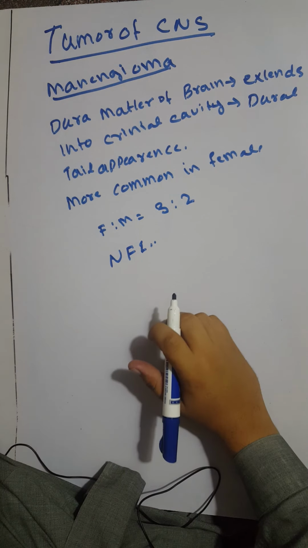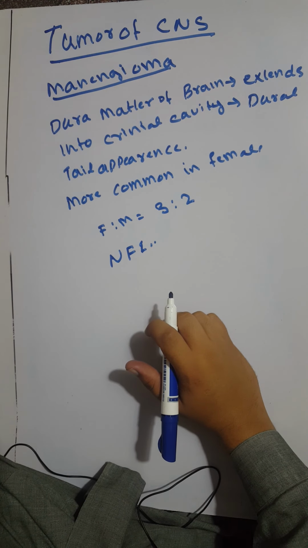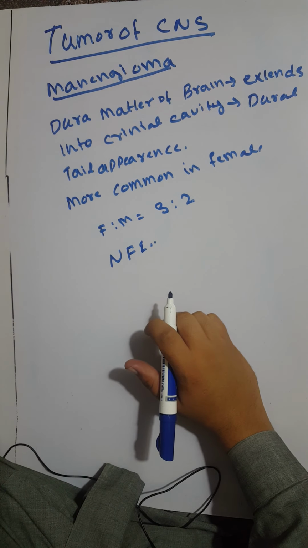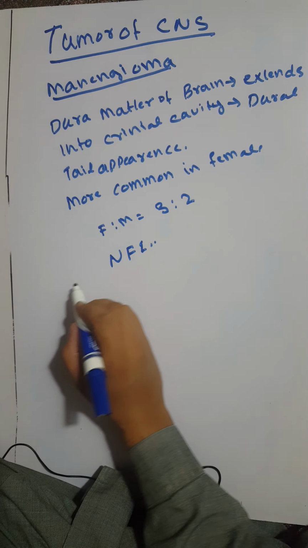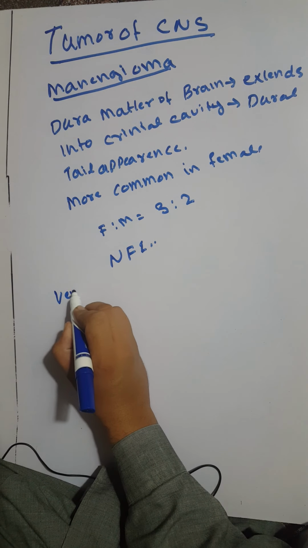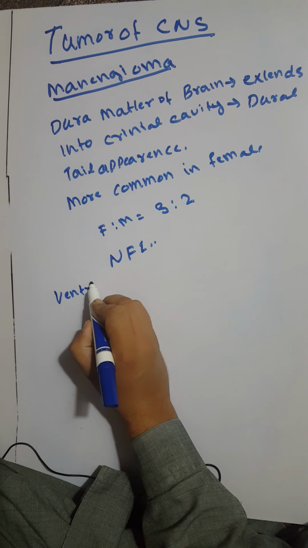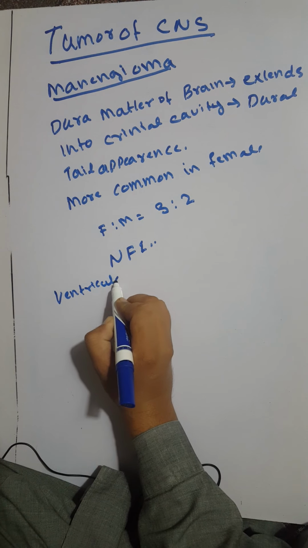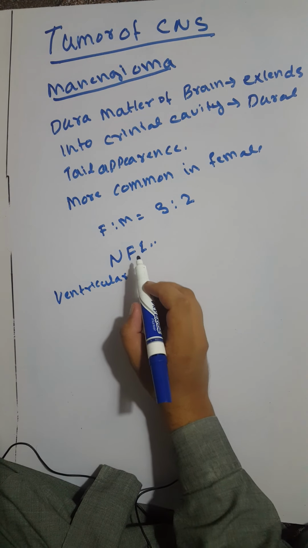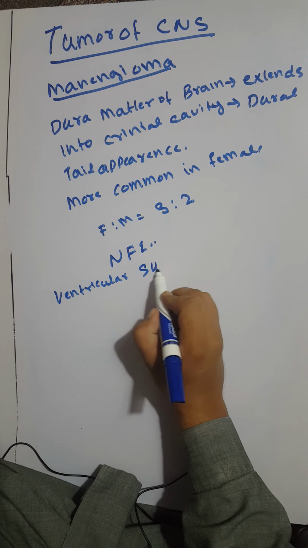The meningioma may be found along any of the external surface of the brain as well as in the ventricular system.